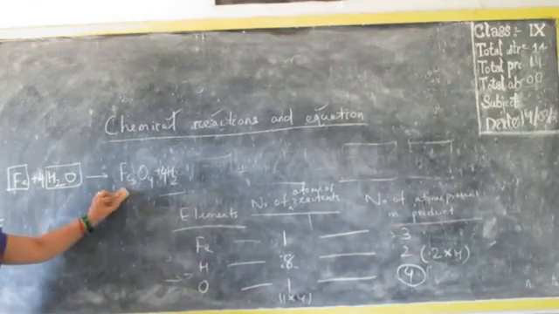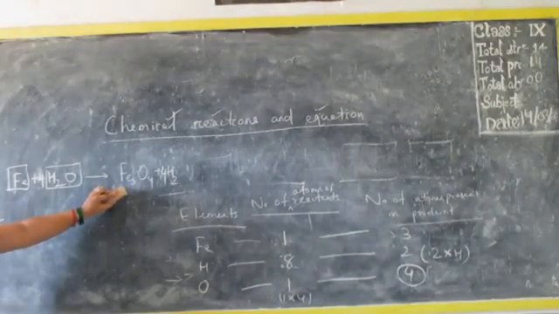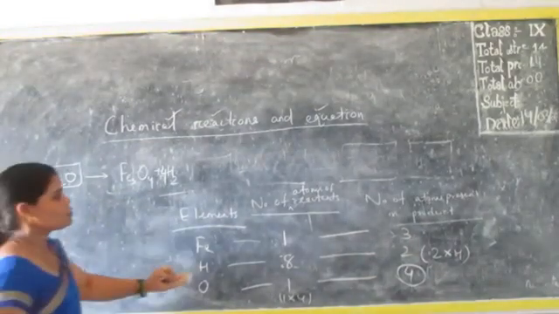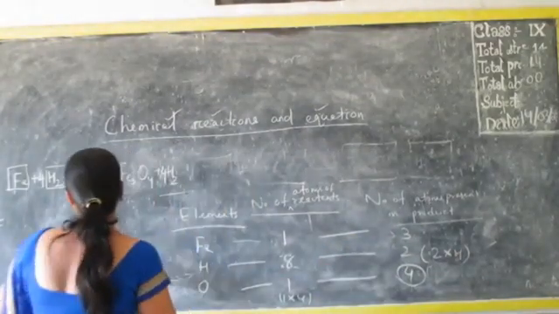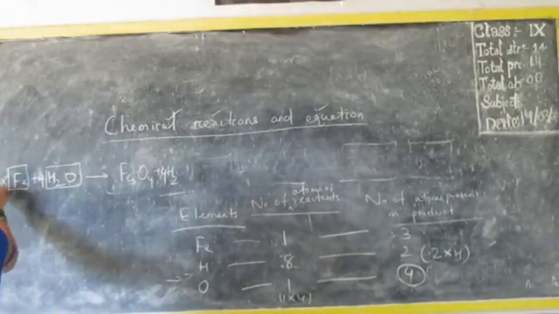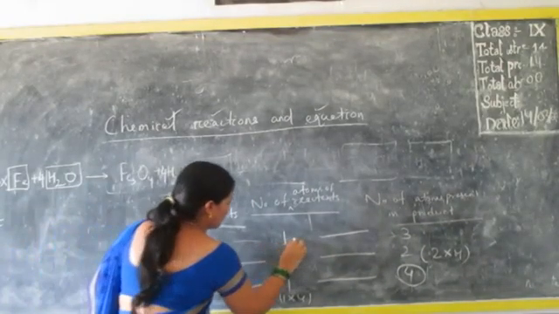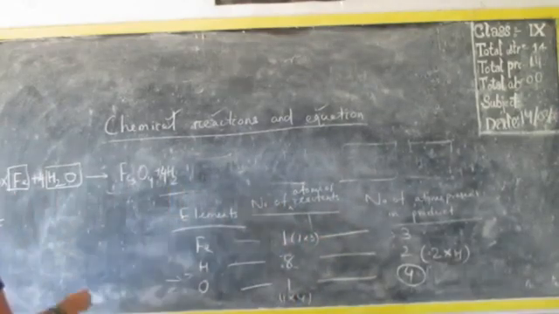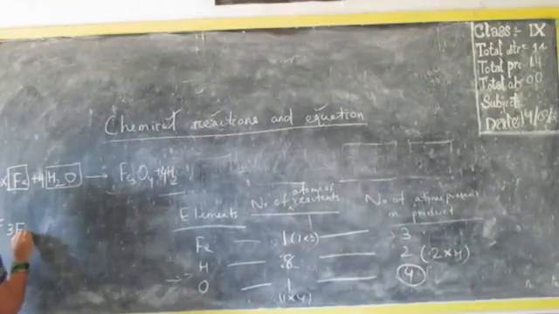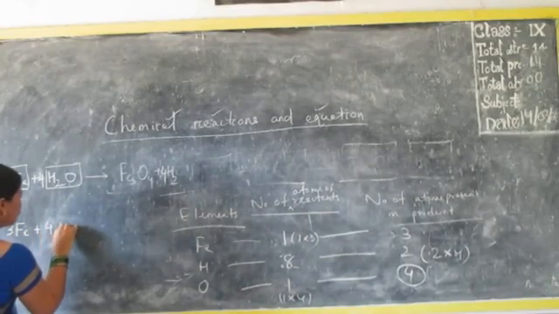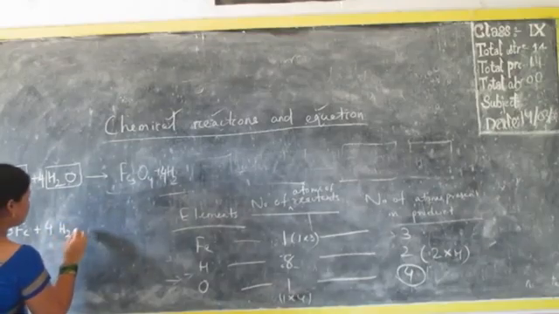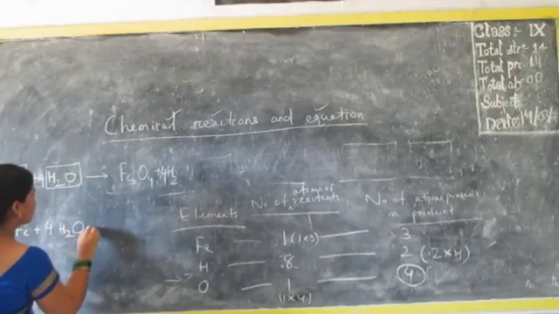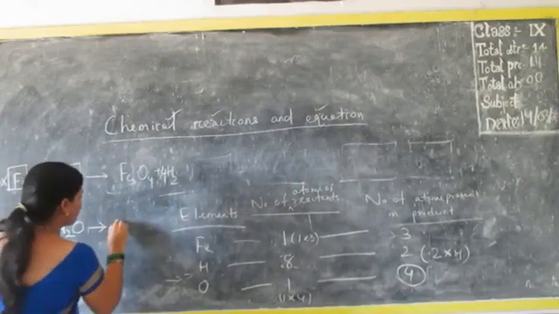No, again there is an imbalance. The number of ferrous atoms, or the iron atoms, is 3 in the product side. So in the reactant side what do we have to do? We have to multiply 1 into 3. So now the complete form of the reaction is 3 atoms of Fe plus 4 molecules of water, 4H2O,